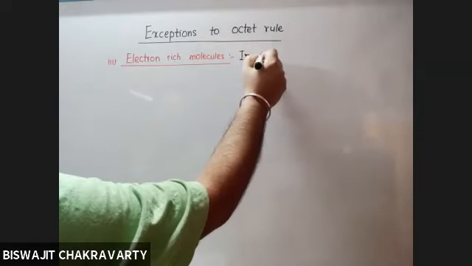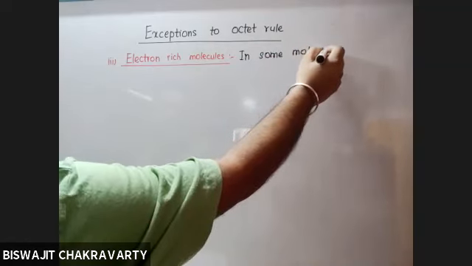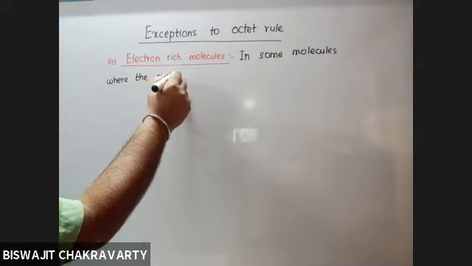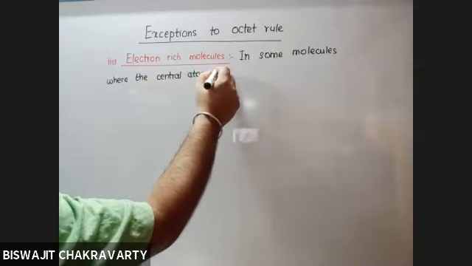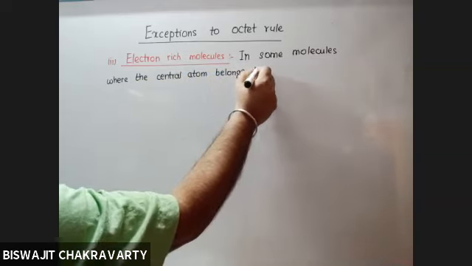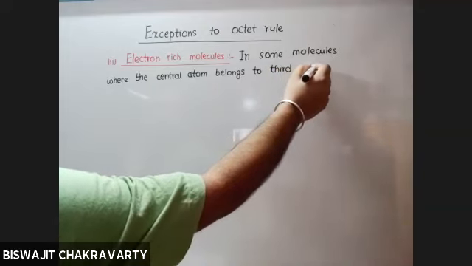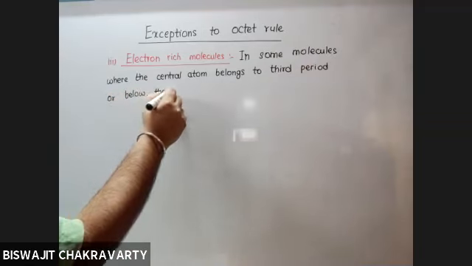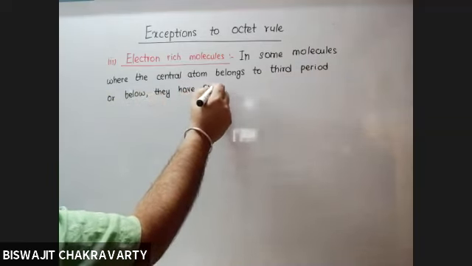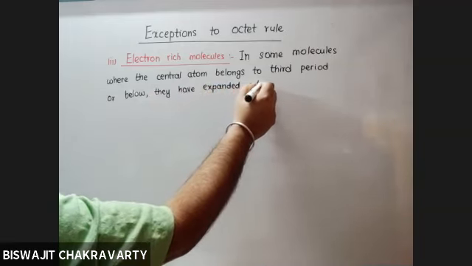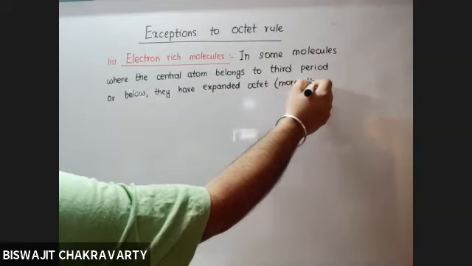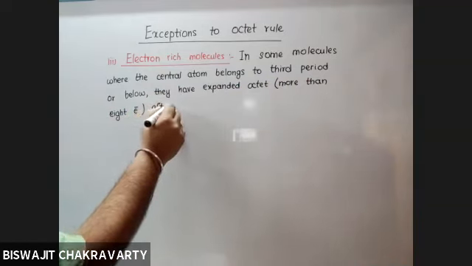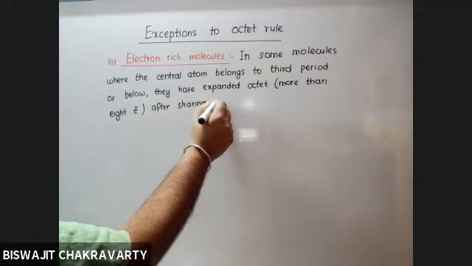In some molecules where the central atom belongs to third period, not group, third period or below, they have expanded octet, more than 8 electrons after sharing the electrons.